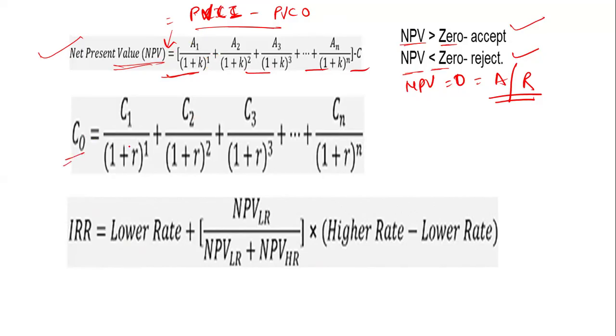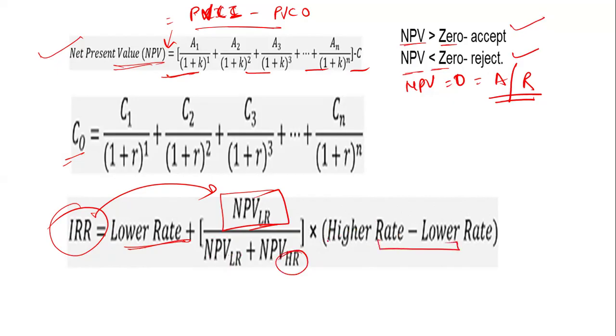Now you are saying the IRR. The IRR is related to your NPV, net present value. Here, the NPV at the lower rate plus the NPV at the higher rate, and then the difference of the lower and higher rate is going to be multiplied in this formula.